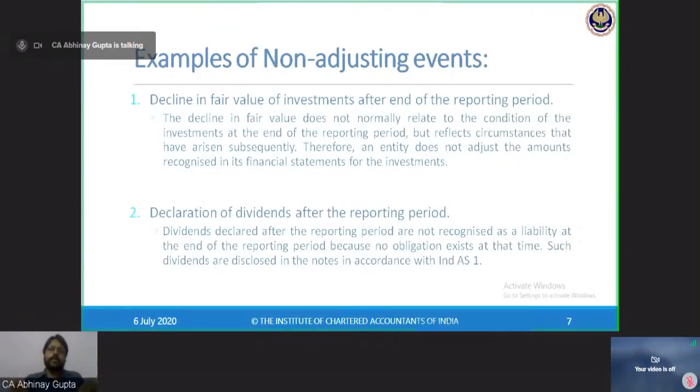This standard is applicable if and only if the events happen after 31st March 2020 and before the approval of the accounts by the board of directors in the board meeting, which in our case is 15th of May.